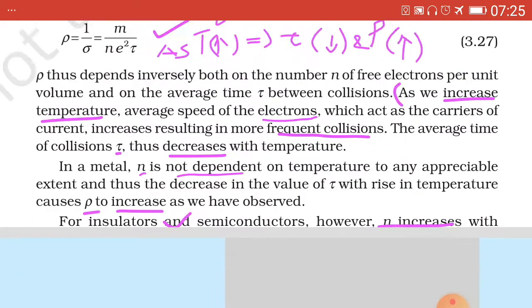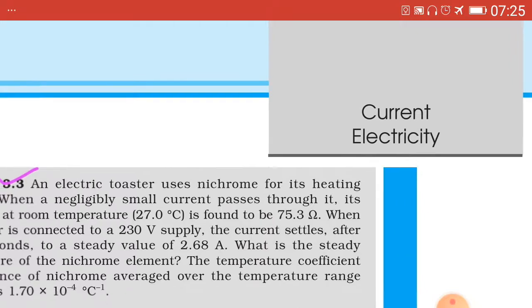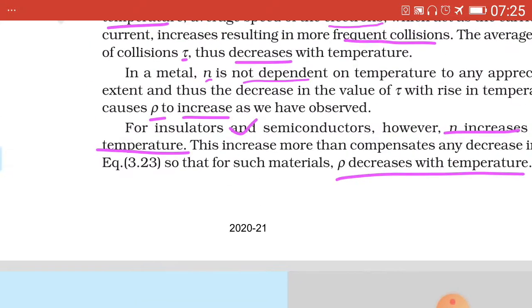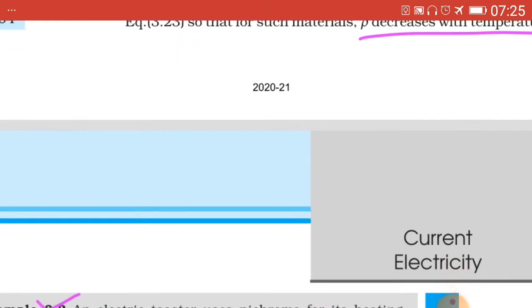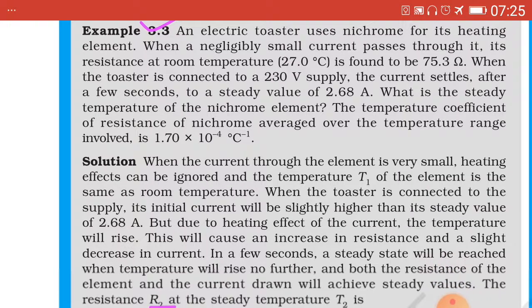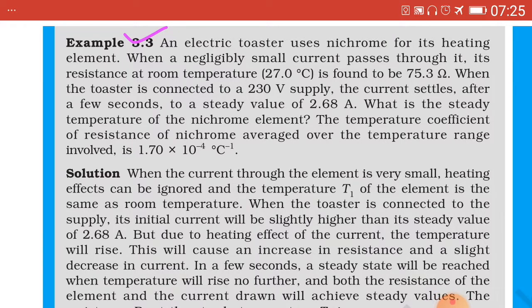Now next point. So this effect of resistivity with respect to temperature is over, and now we refer to the illustrated example, that is example 3.3 for 3 marks. An electric toaster uses nichrome for its heating element.